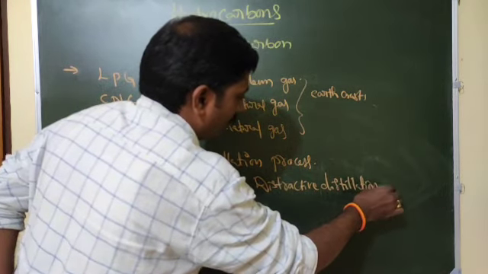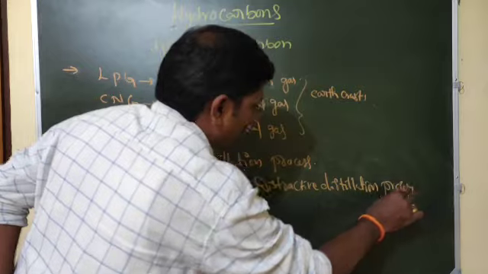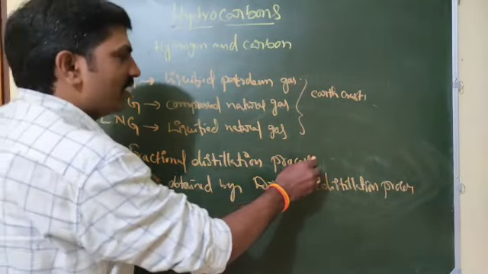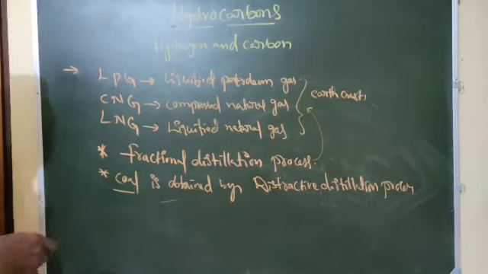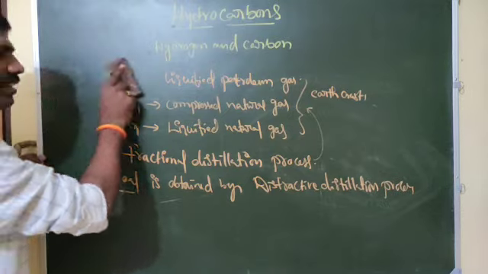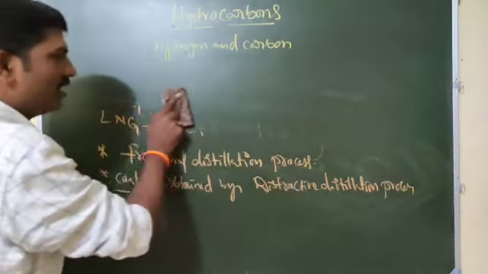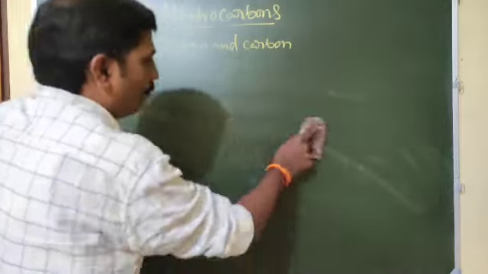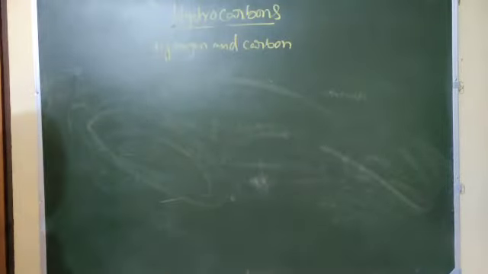By destructive distillation we get coal, and by fractional distillation we get LPG, CNG, petrol, diesel, kerosene, all things. These are all mixtures of hydrocarbons, all organic compounds.